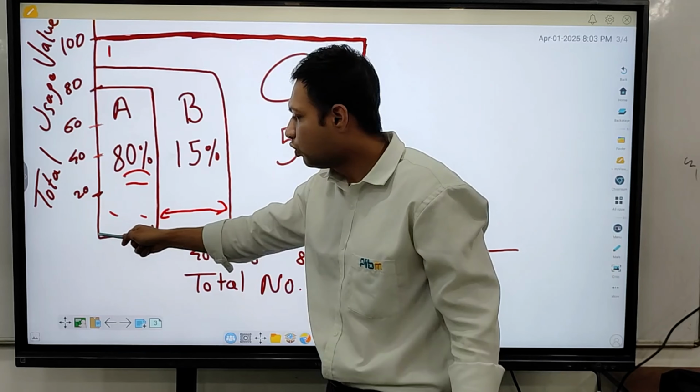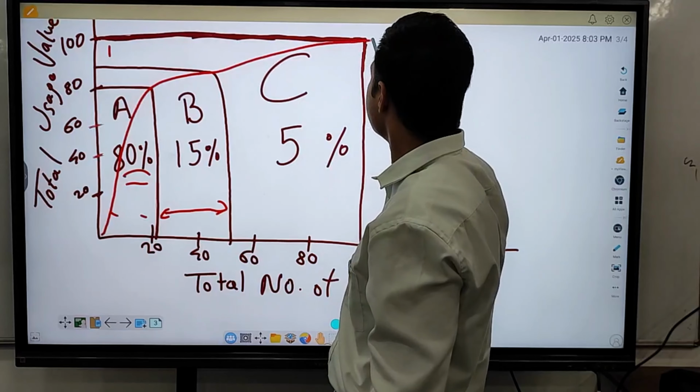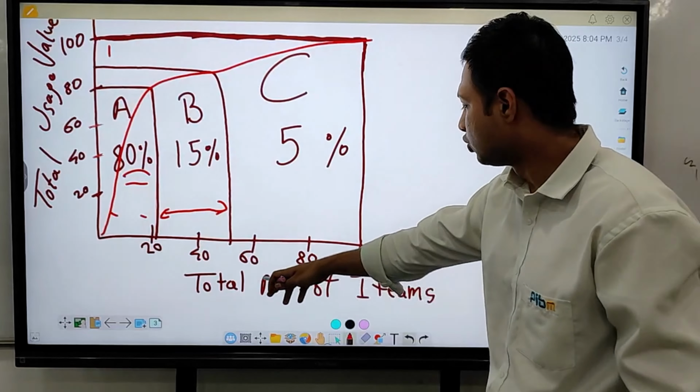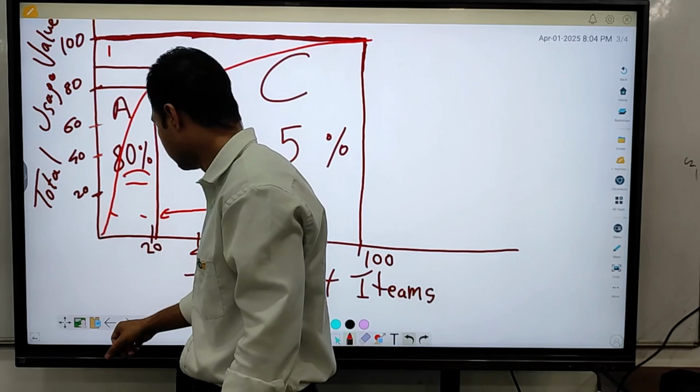So the graph will go like this. Like this the graph will go. As I have shown, the total number of items and the value are there, so the graph will go like this.